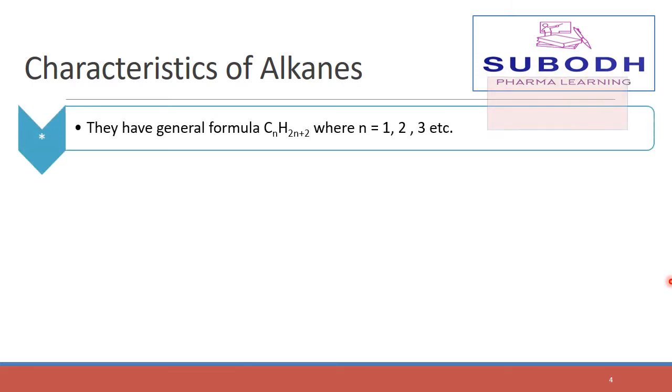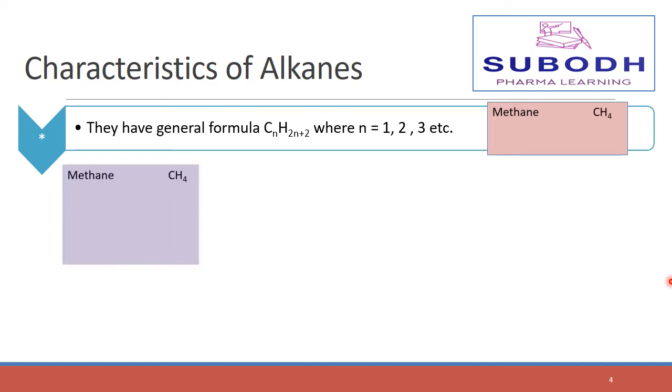The alkanes have the general formula CnH2n+2, where n is the number of carbon atoms and these may be 1, 2, 3, etc. What is a general formula? The general formula is generated based on the elements and functional groups present in an organic compound. See the example of methane.